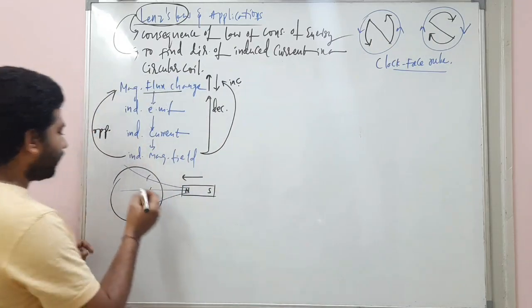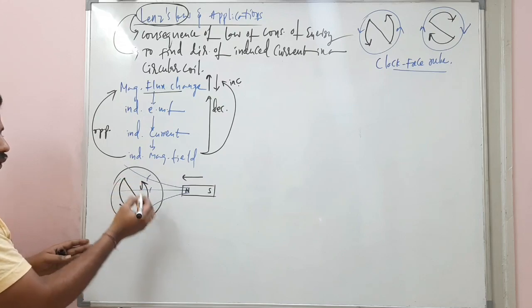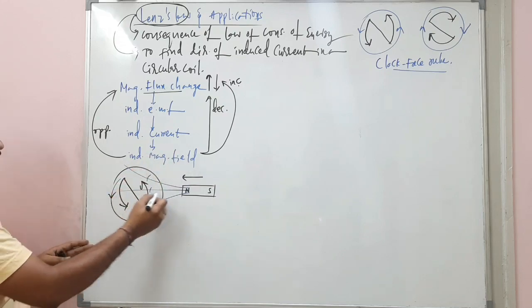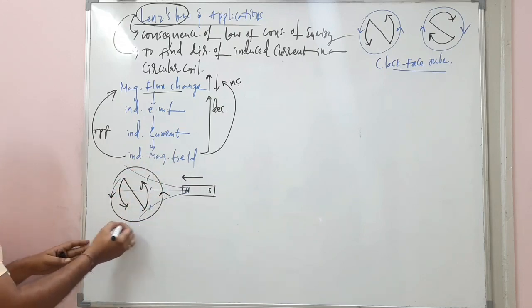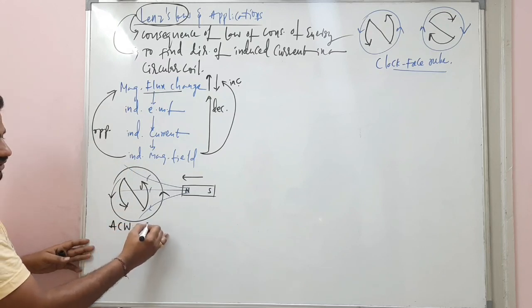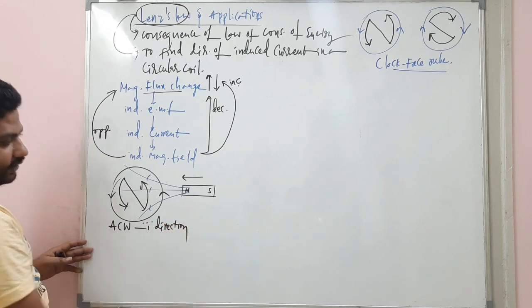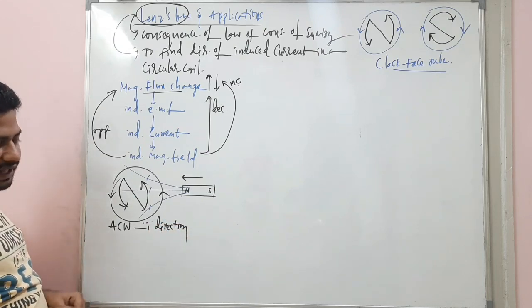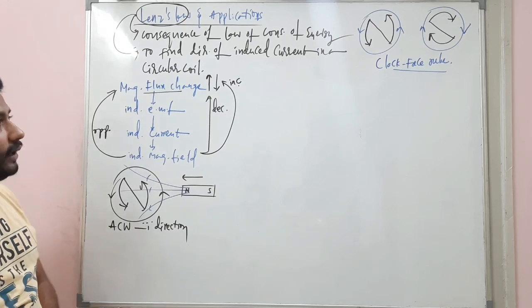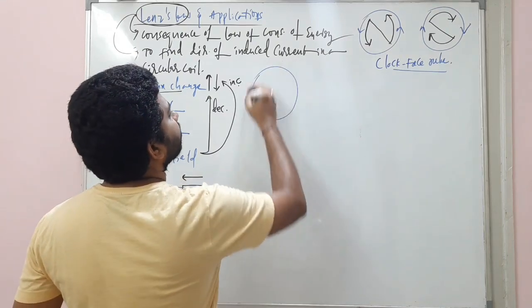Okay, so that is what I am writing here. This coil is behaving as a north pole. So the direction of the induced current is what? The direction of the induced current is anti-clockwise, students. Anti-clockwise is the induced current direction. Okay, clear?